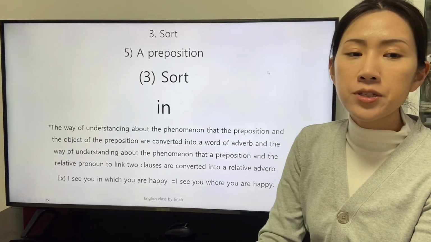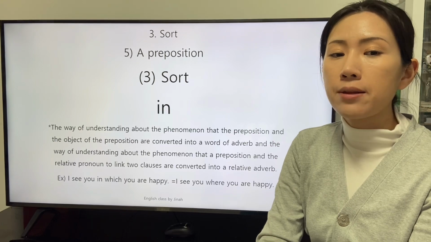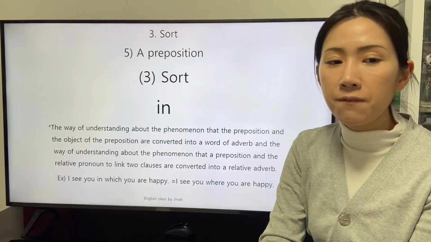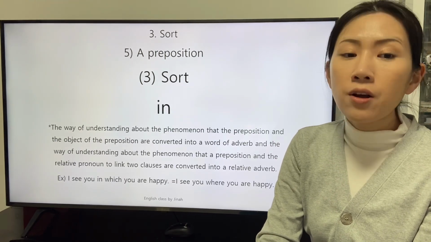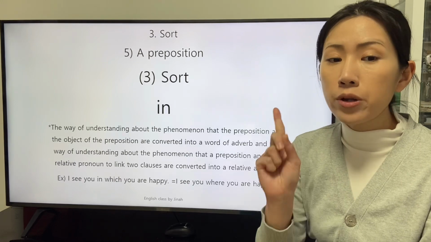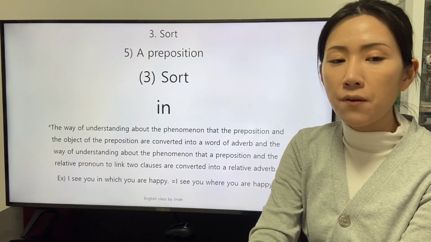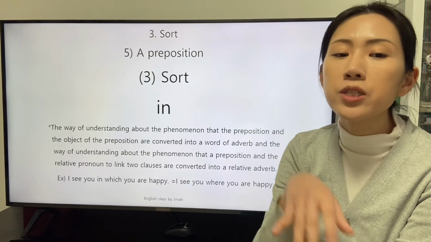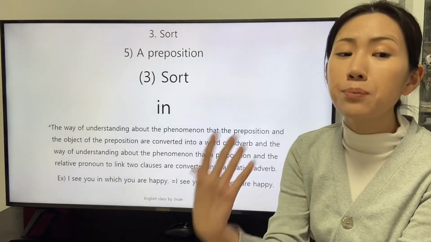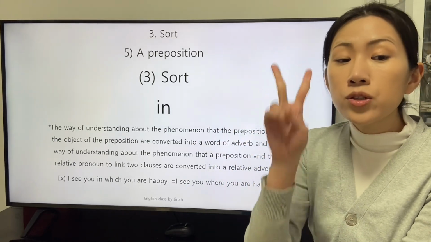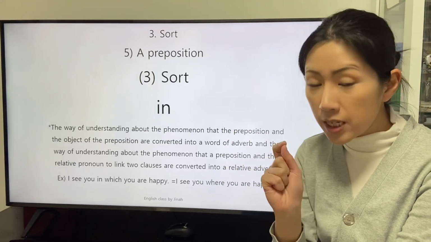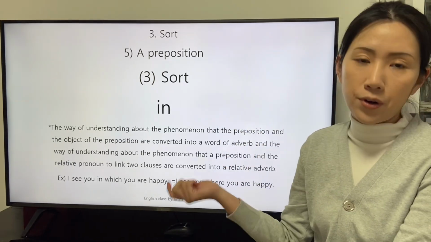The way of understanding about the phenomenon that the preposition and the object of the preposition are converted into a word of adverb, and the way of understanding about the phenomenon that a preposition and the relative pronoun to link two clauses are converted into a relative adverb.